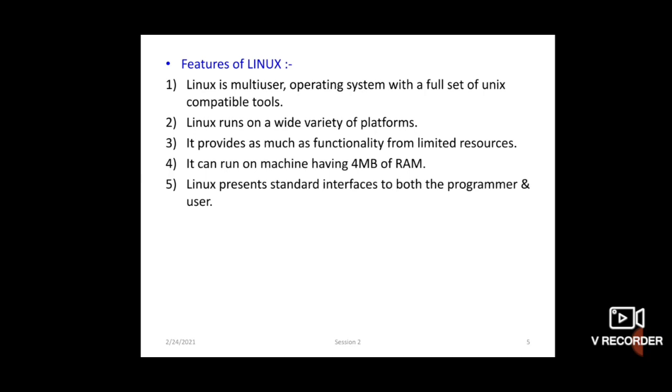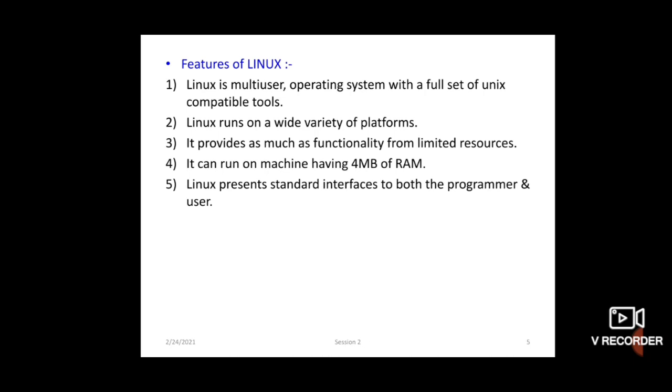It was developed by a student, Linus Torvalds, who wrote the kernel for a 32-bit processor. Linux is also for 32-bit processors, and it has interfaces for both the programmer and the user, because the Linux kernel is distributed under the GNU General Public License.